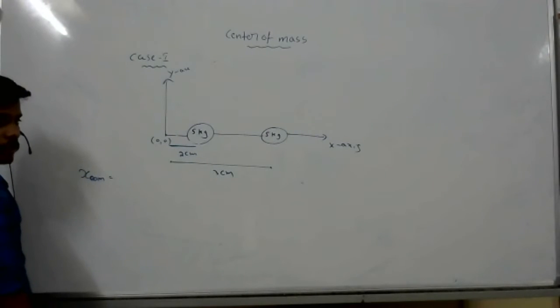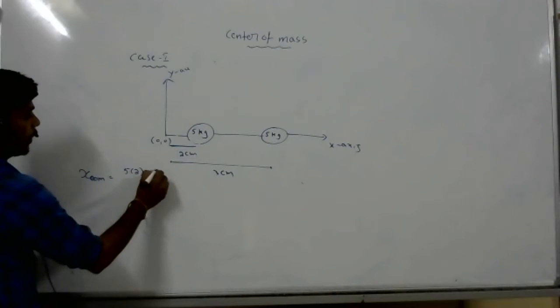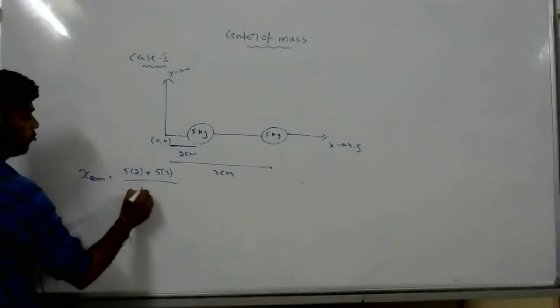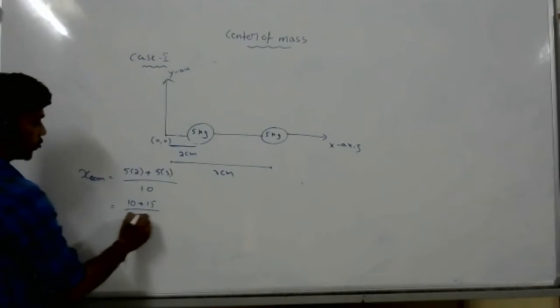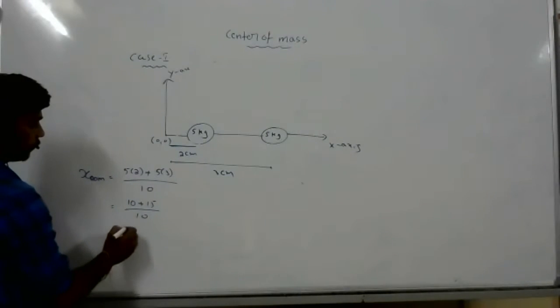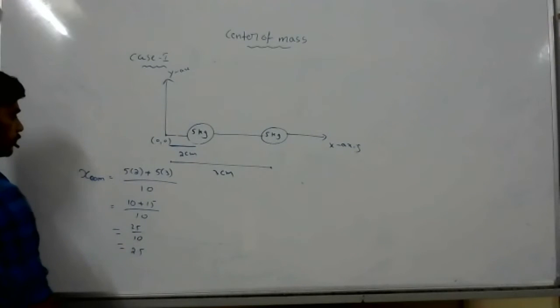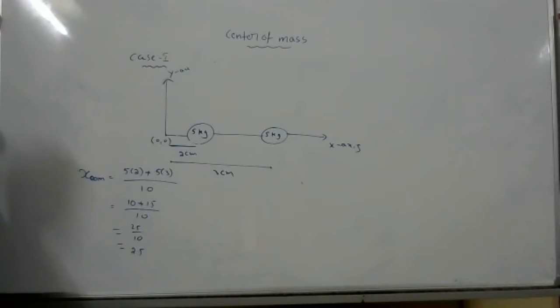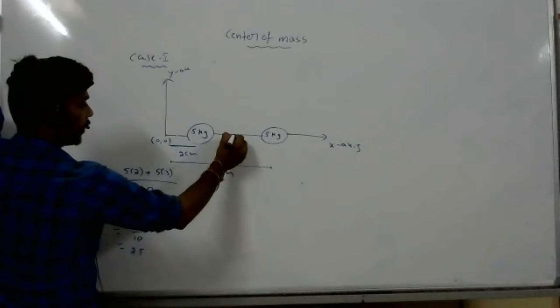Sir, 5 into 2 plus 5 into 3 by 10. So 5 into 2 is 10 plus 15. So it is 25 by 10, which is 2.5. So 2.5 means it exists somewhere here, right?